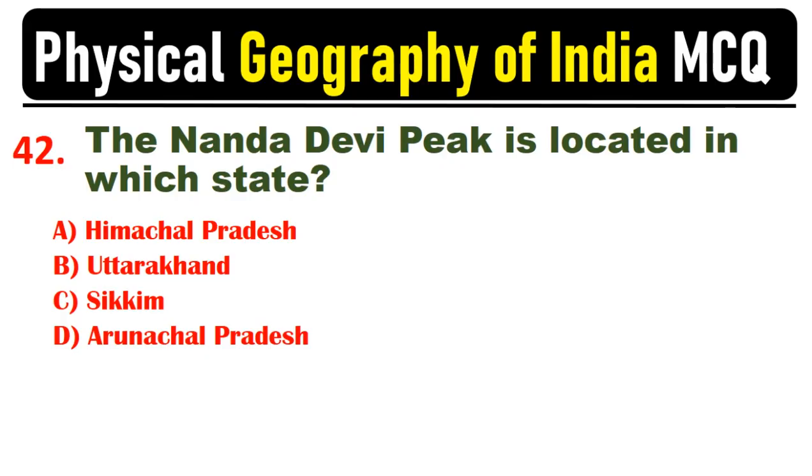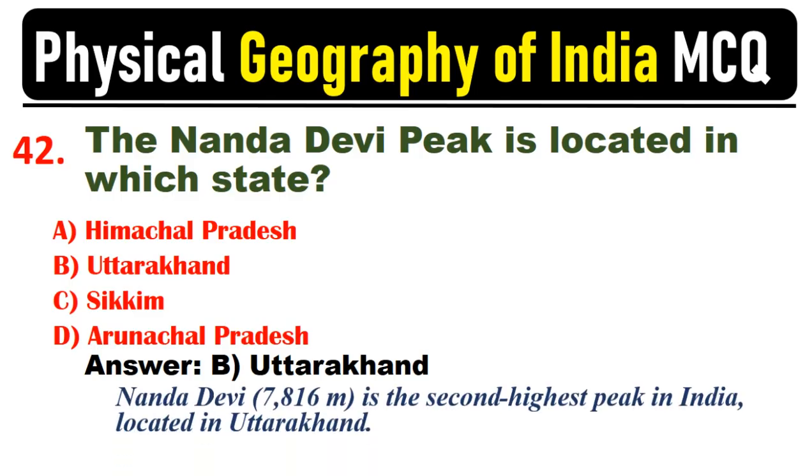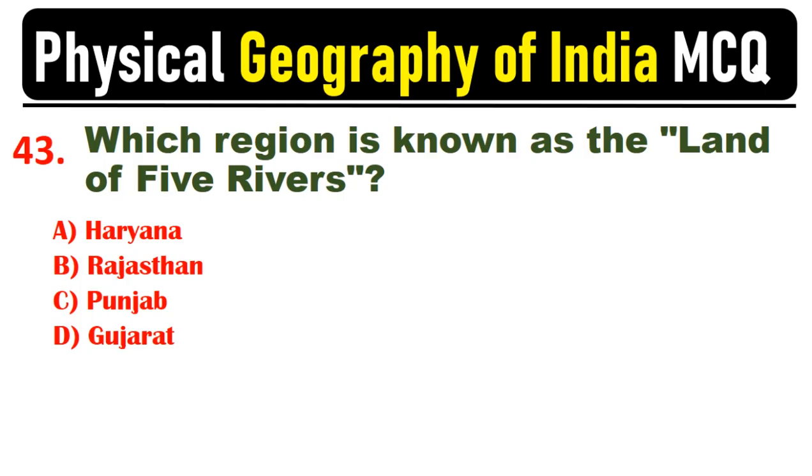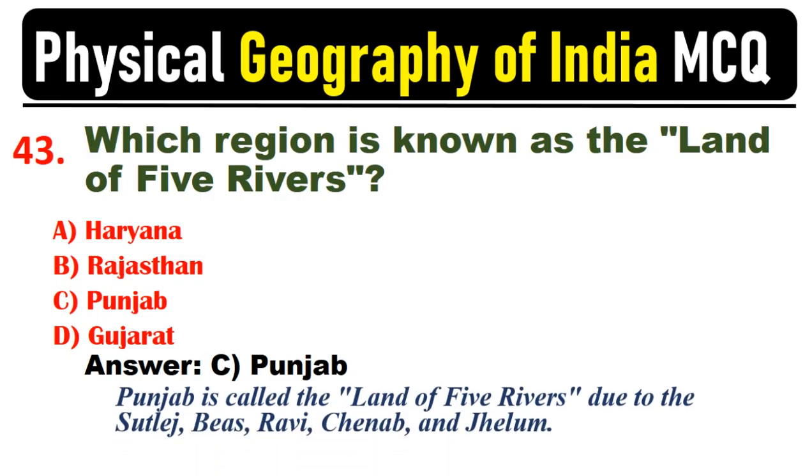The Nanda Devi Peak is located in which state? Answer. B. Uttarakhand. Nanda Devi, 7,816 meters, is the second highest peak in India, located in Uttarakhand. Which region is known as the land of five rivers? Answer. C. Punjab. Punjab is called the land of five rivers due to the Satluj, Beas, Ravi, Chenab, and Jhelum.